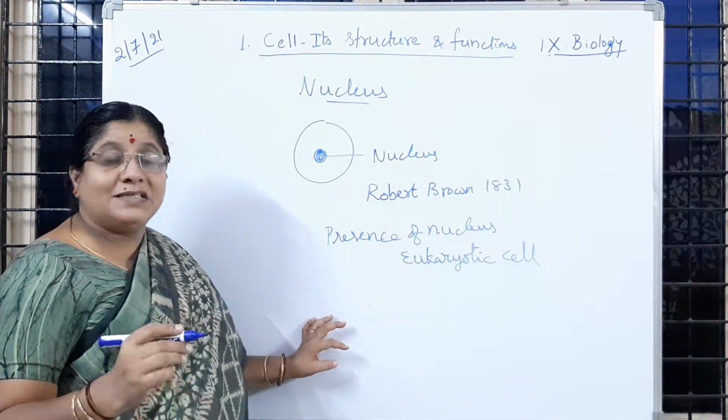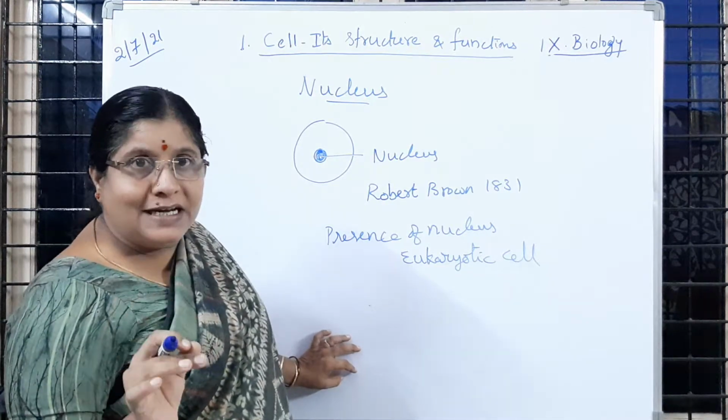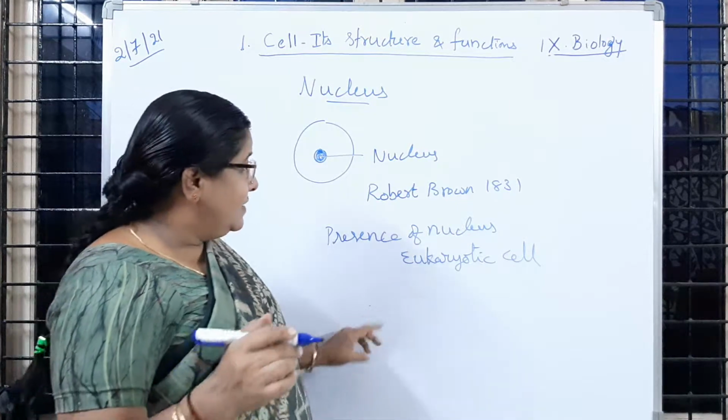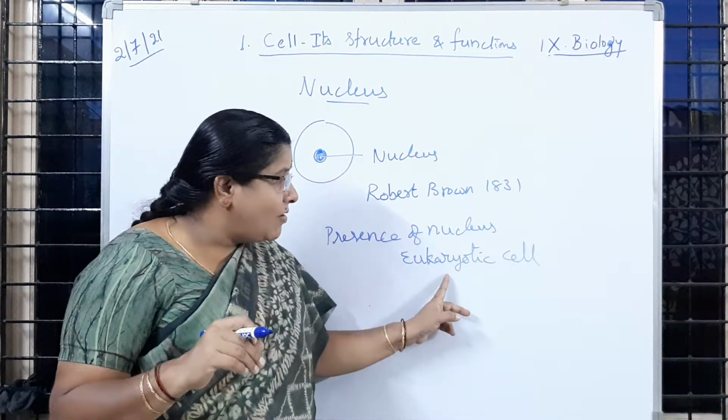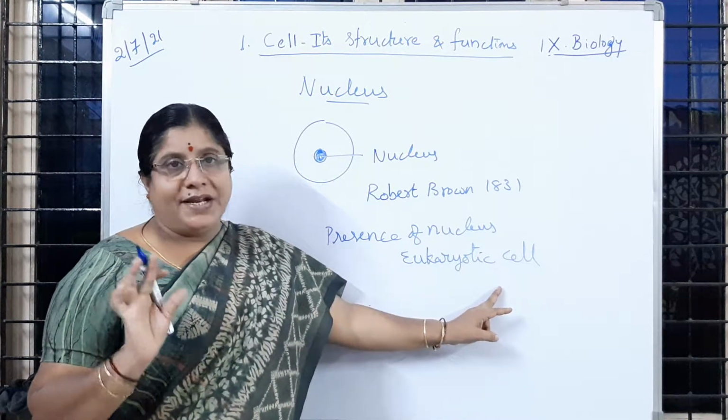Simply, we can call them eukaryotes. If the nucleus is present in the cells or living organisms, those cells are called eukaryotic cells and the organisms are called eukaryotes.